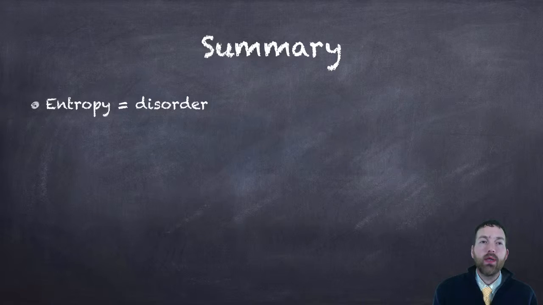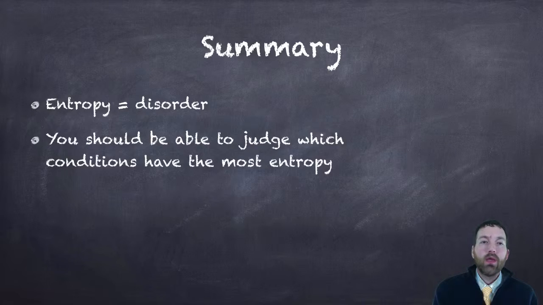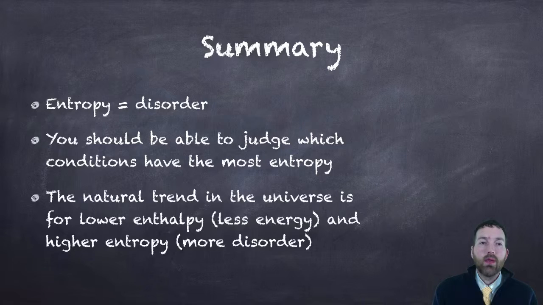So in summary here, entropy means disorder. You just need to have that word association. If you see the word entropy, you can just replace it with the word disorder. And you should be able to judge which conditions have the most or least entropy. You also need to know that the natural trend in the universe is for lower enthalpy, meaning less energy, and higher entropy, more disorder.